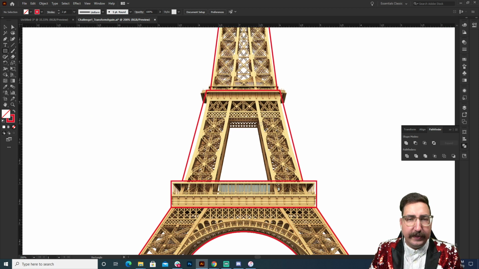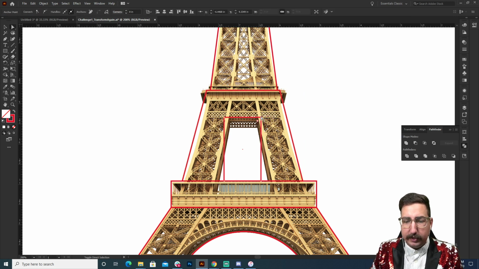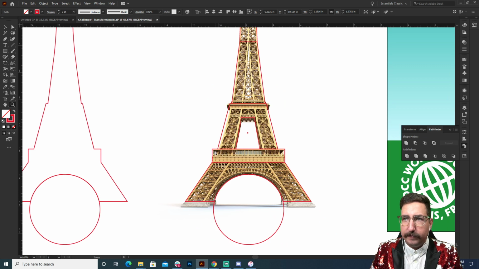And again, looking at this, you could think that it's a complex shape, but really, y'all, everything's rectangles, circles, or triangles, I promise. Everything is just one of those things. So we're going to pull this in and make it so that there is a nice little cutout here so that we can look through and create some dimension in our icon that we're creating. All right, so let's go ahead and drag this over.